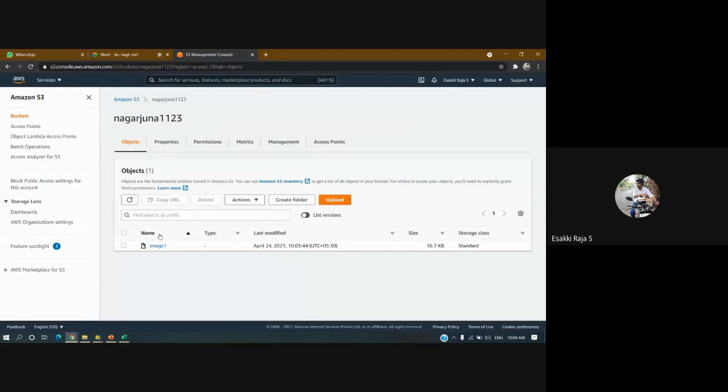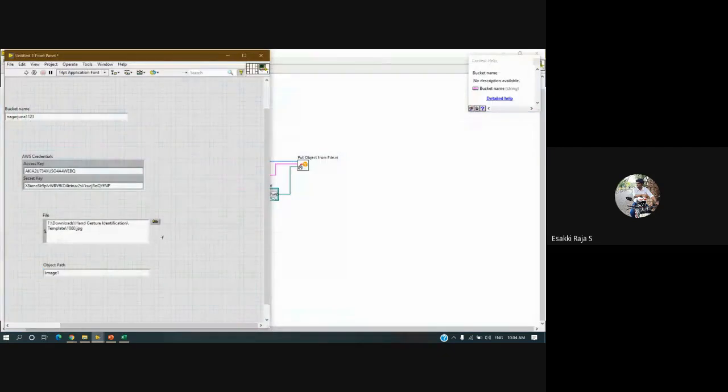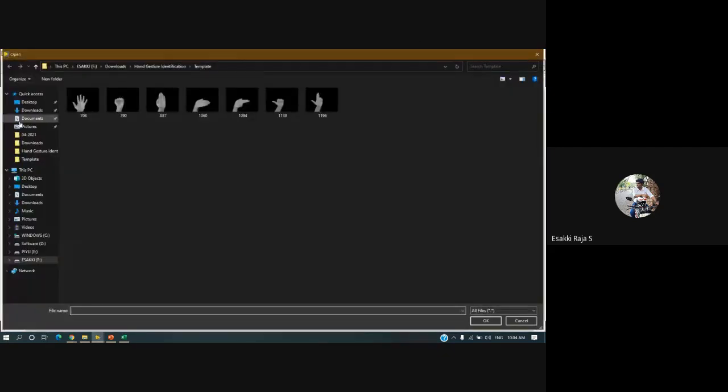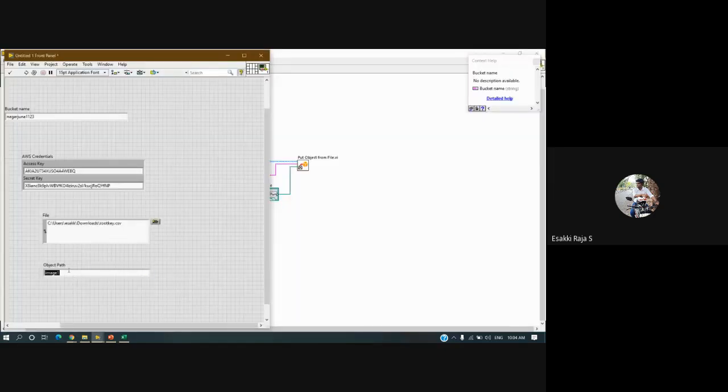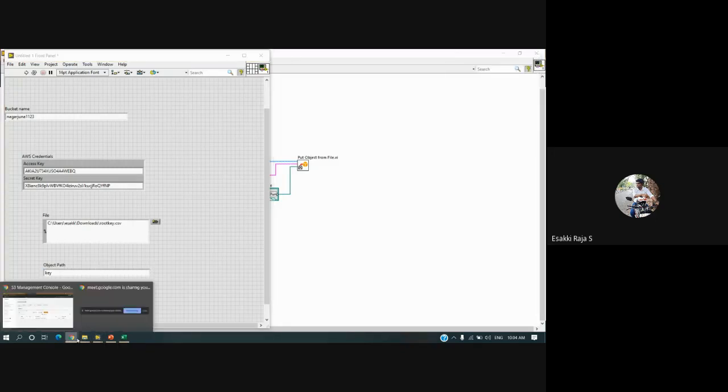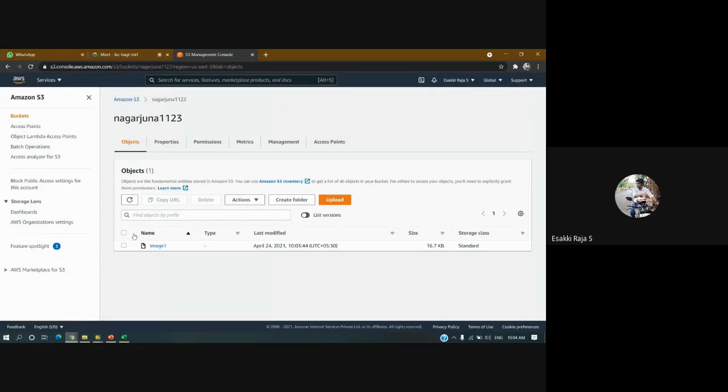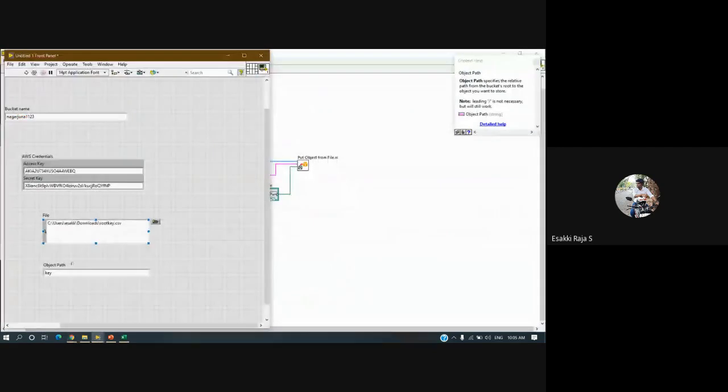Okay, if you want to upload any other file, what I need to do is select a new file, not only an image. I'll try to push this CSV file, Excel file, and here I'll put it as key. Now if I run, you can see I have only a single file in my system, like image one. Even if I refresh, only one file is available. Now I'm going to write a new file, and for that file I'm going to give the name key. Okay, so now if I run again,